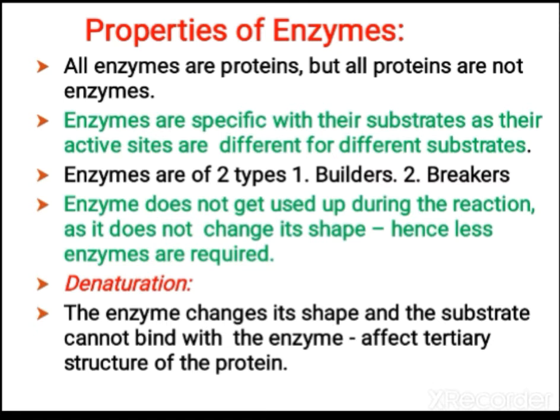The enzymes are specific with their substrates, just like the lock and key mechanism. With one lock, only a particular key can be fixed. In the same way, enzymes are also very specific in their activity. They will bind only with a particular substrate, and for different substrates there are different enzymes. Why? Because the active site will vary.